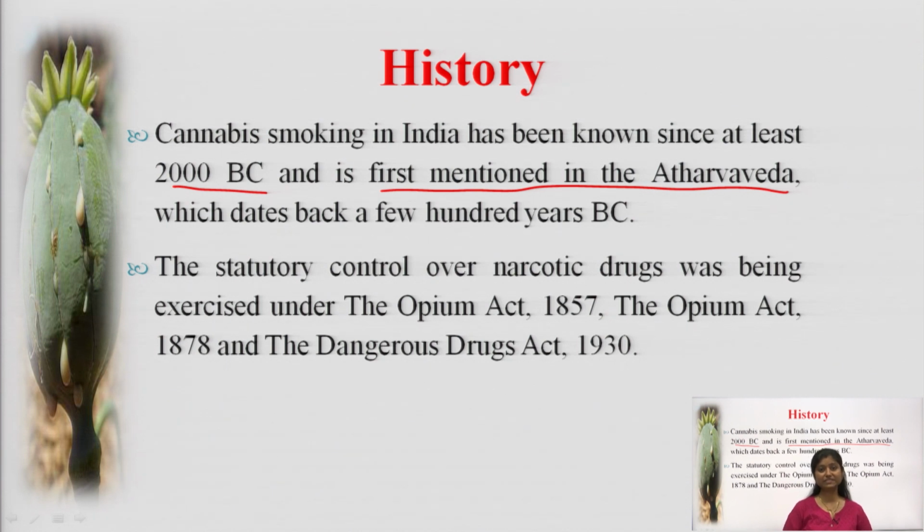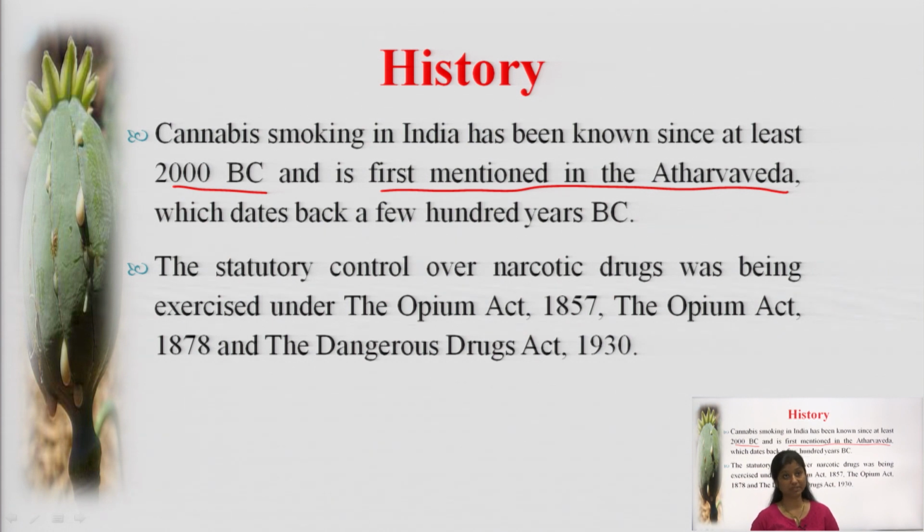So here you have seen that the use of narcotics is as old as the Atharvaveda, because the first detailed information was brought through it.